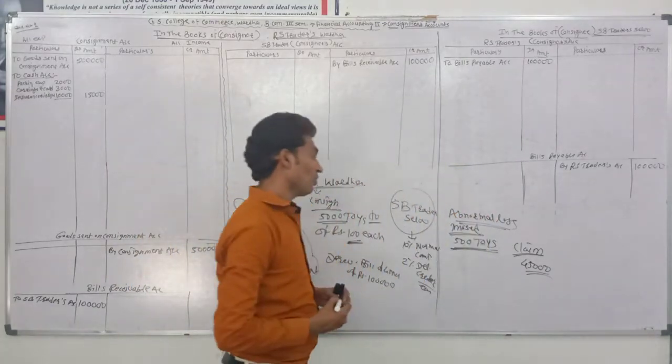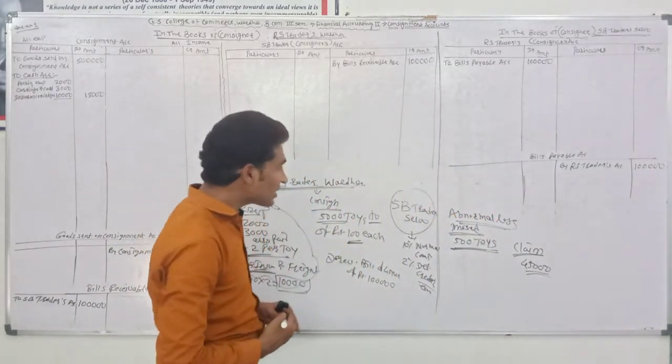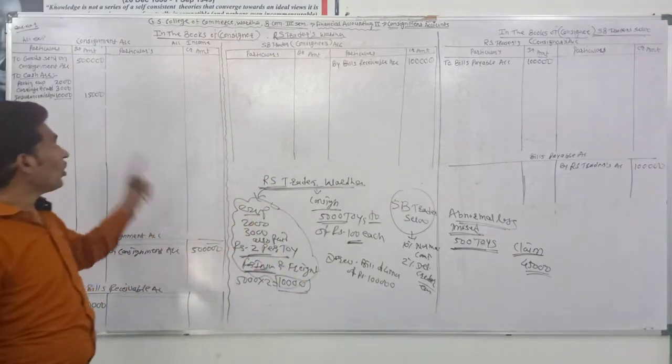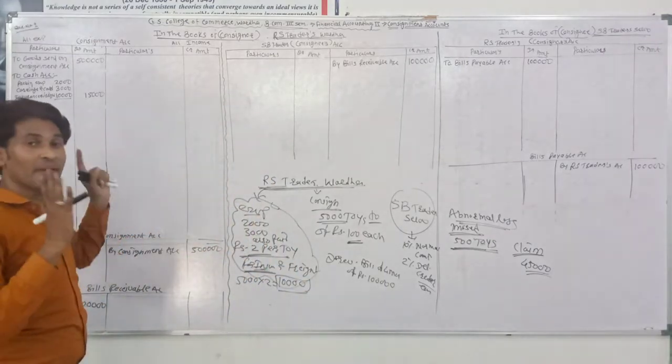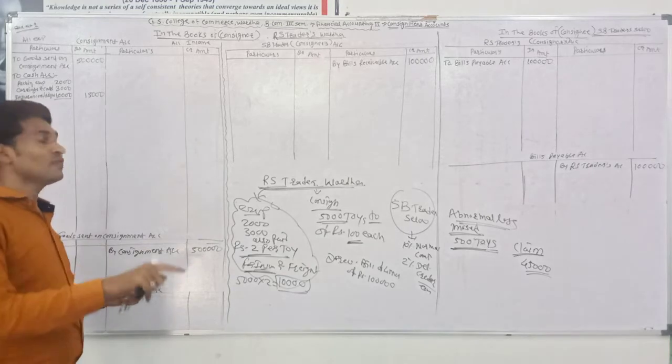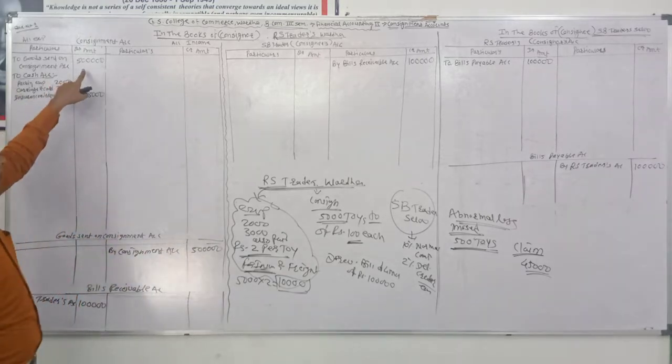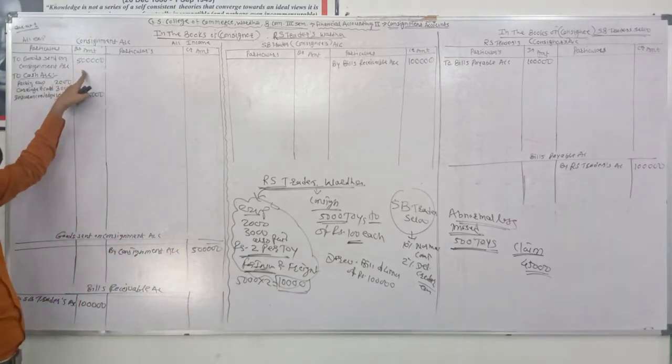So they have the abnormal loss, and the consignor should not think that abnormal loss is not a consignment loss. All the goods which are consigned by the consignor are recorded at the debit side of the consignment account.